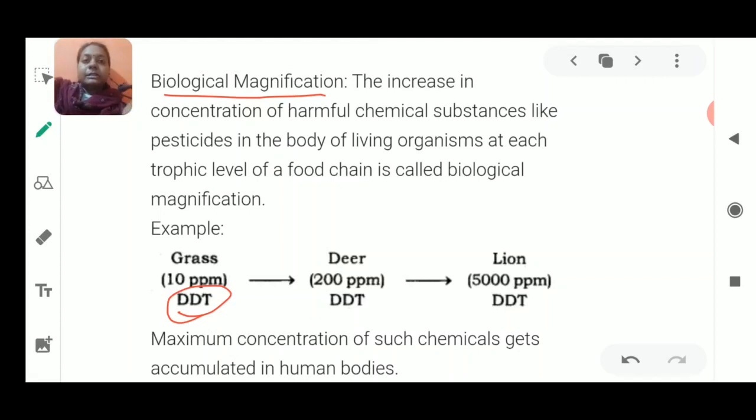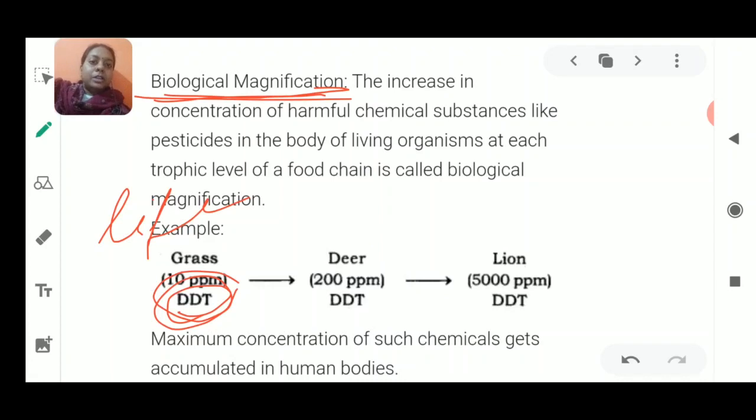For this we must study this particular phenomenon of biological magnification. Now what is the meaning of the word biological magnification? Biological means it is related with life. And magnification means what? Magnification means it is just the enlargement of something, or it is going to increase the size. Now how is the size being increased? Here we are talking about the size of this particular toxic, harmful chemical.